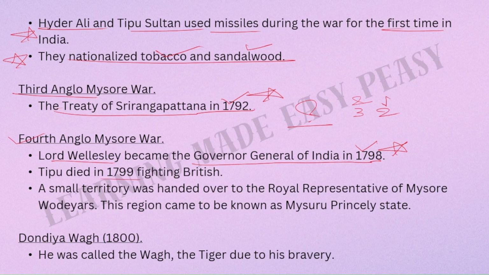Tipu died in 1799 fighting British. A small territory was handed over to the royal representative of Mysuru over the years. This region came to be known as the Mysuru Princely States. After the four Anglo-Mysore Wars, we have certain people who fought against the Britishers individually. Okay, so the first among them is Dondia Wagh, 1800. He was called the Wagh, the tiger, due to his bravery.